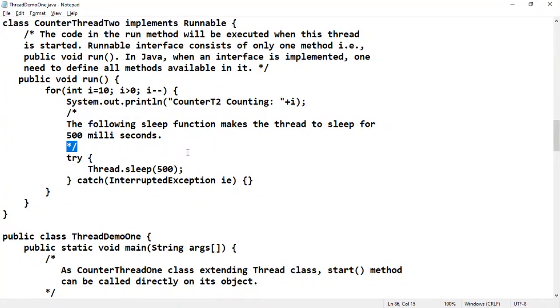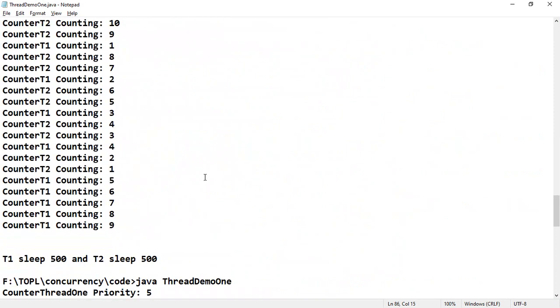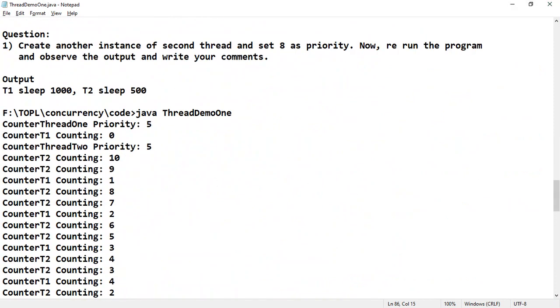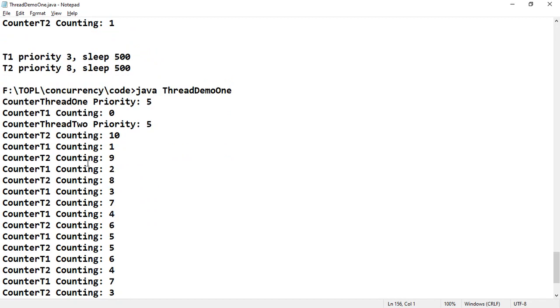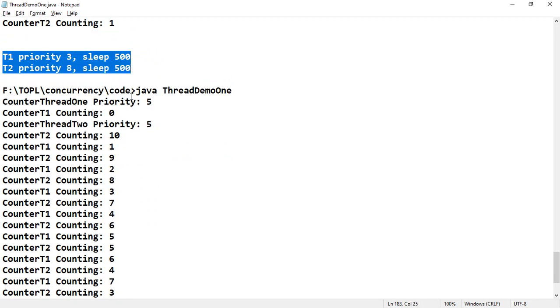Our next case: the first case is with different sleep time intervals. Here in the output also, T1 and T2 have different sleep time intervals, and the next one is with equal sleep time intervals, with different priorities but equal time intervals.